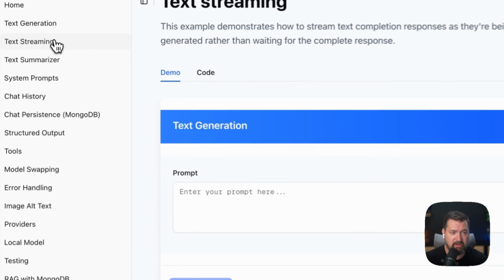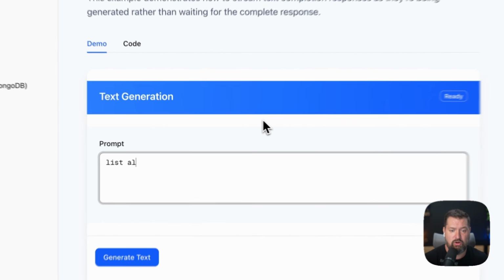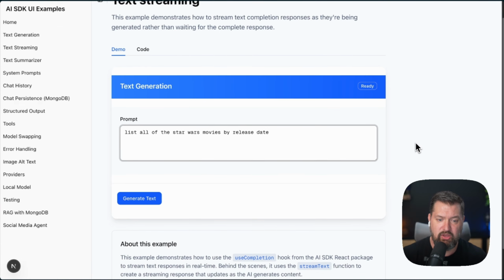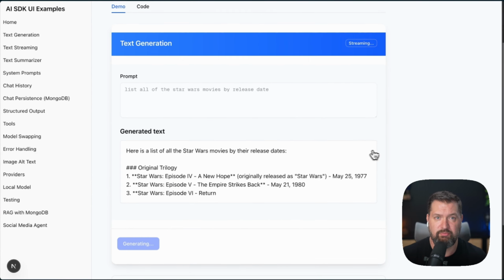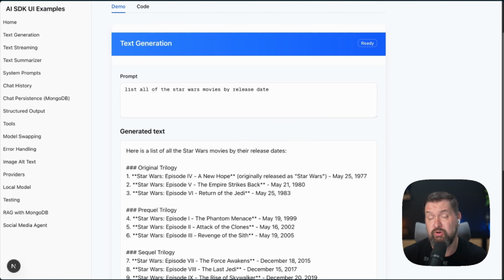So let's move on to this next example here, streaming. So let's do the same thing. List all of the Star Wars movies by release date. And notice what happens this time when I click generate text. It streams in. So instead of waiting for the entire response, streaming shows the text as it's being generated. So this creates much more engaging user experiences, of course.